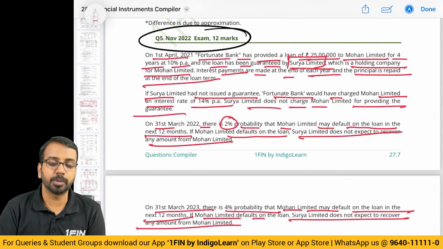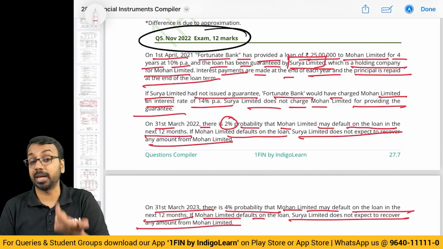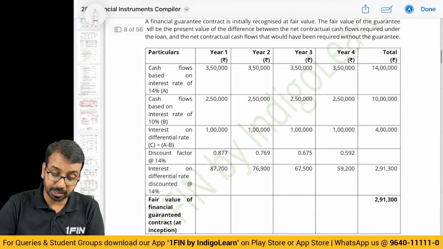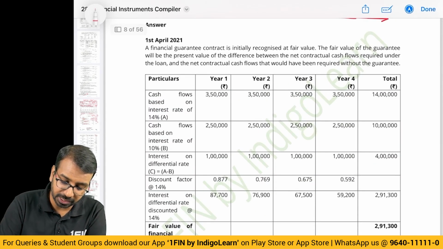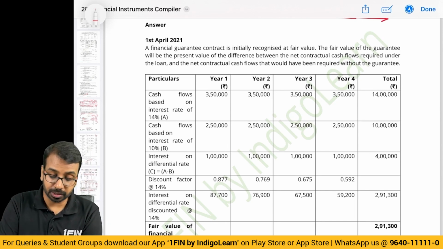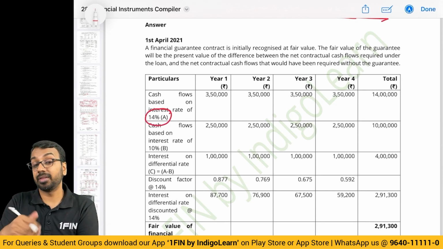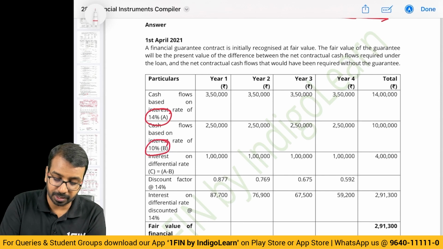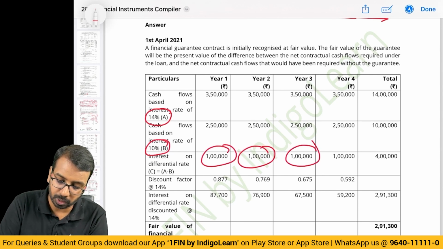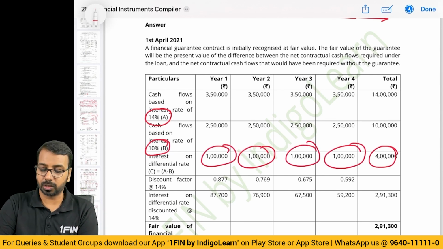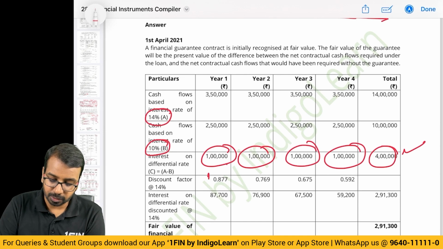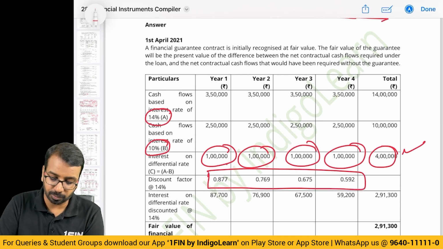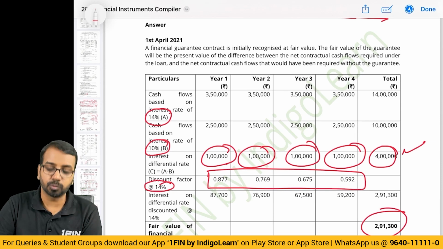Loan has been guaranteed by Surya Limited, so Surya Limited is taking up the liability. What is the liability? Liability is nothing but the present value of savings. How much is saved? See, if the guarantee contract was not there, you have to pay 14%. If the guarantee contract is there, you have to pay 10%. So the difference between these two is the savings. 1 lakh of saving every year. So total saving is 4 lakh. The present value of the savings that is attributable is discounted at 14%. So you get to the present value of 291,300.